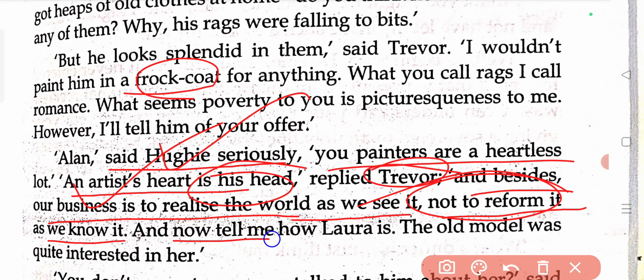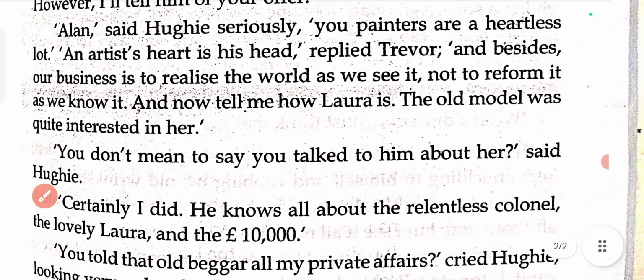"Okay, and now tell me how Laura is." The model was quite interested in her. So here we get to know that Trevor has told about Laura to that person. So it's not only where Huey stays, what his name is, what his profession is, how much he earns per month or per year. It's not only that. Alan had already told about Laura to that beggar man, the model millionaire.